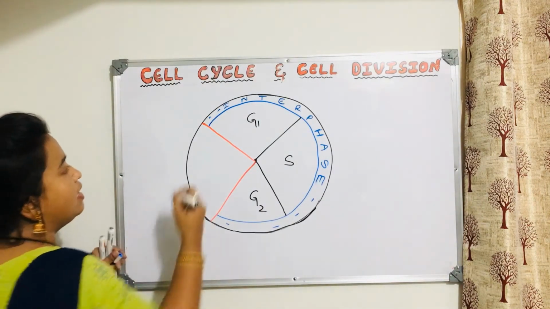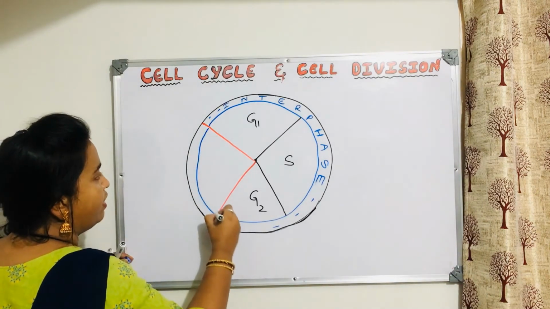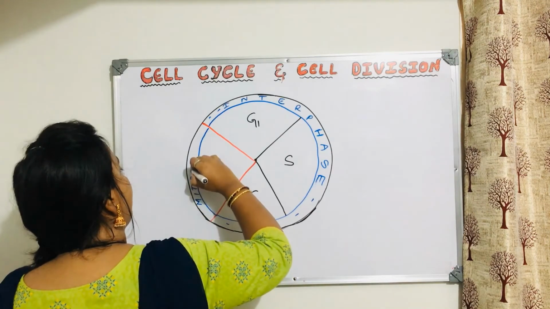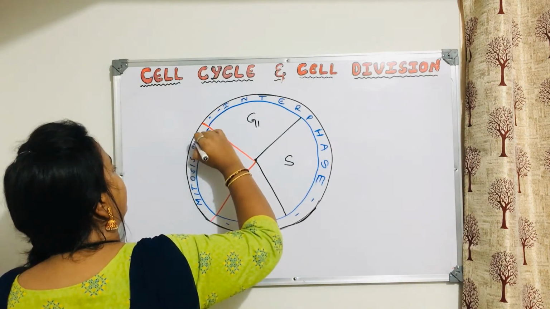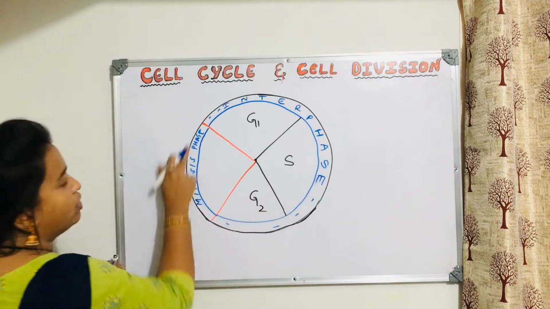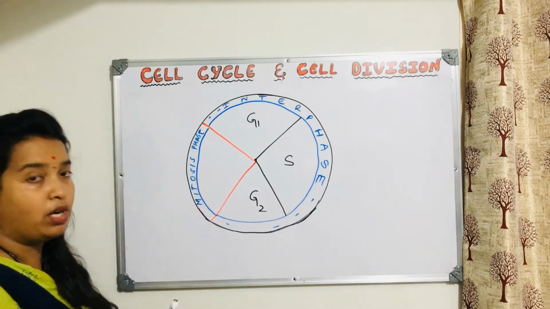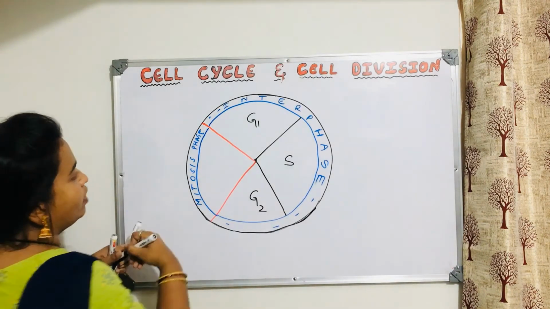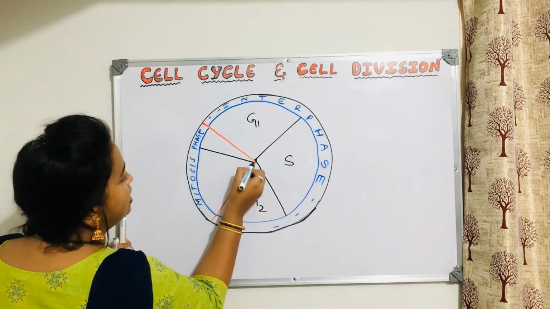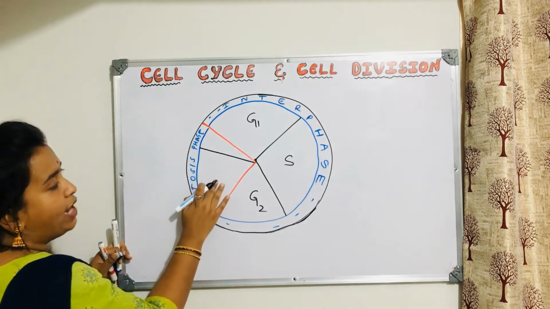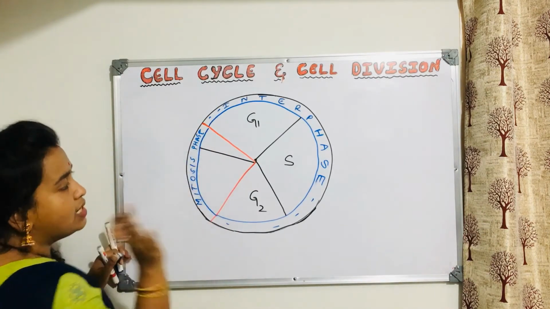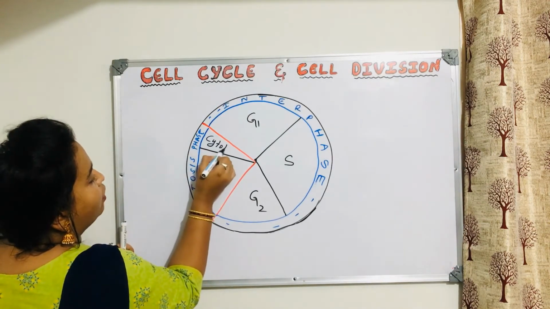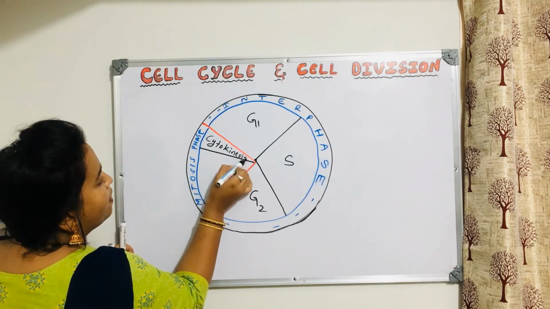Okay, then, so this phase, what we will write here? This phase is M phase, no? That is mitosis phase. This is mitosis phase. So within mitosis, first what we will do? First we need to divide it into two. One is what? First is karyokinesis, and then cytokinesis. So this complete part is karyokinesis and this complete part is cytokinesis. So first we will write this cytokinesis here. Cytokinesis.